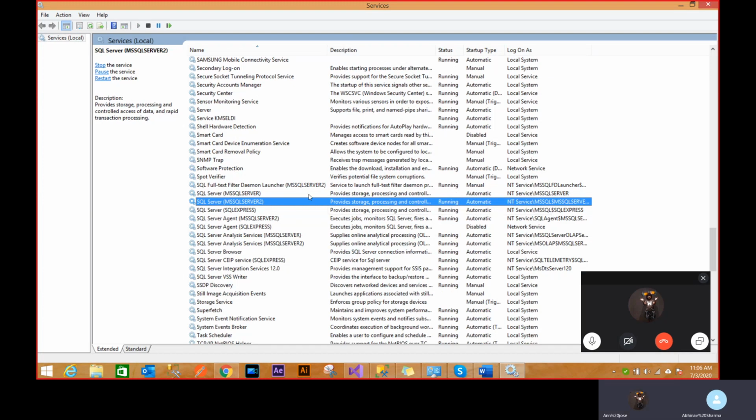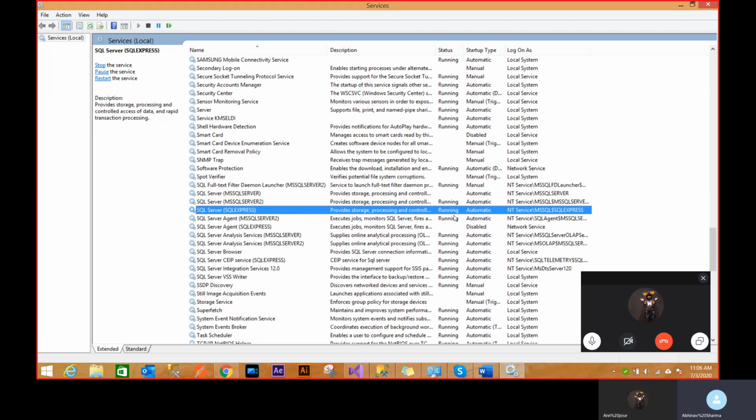These are all the services that actually run the database for you. And as you can see, SQL Express is also running. Because I want to connect to this server, it has to be running somewhere. This is more on the deeper side, but it gives you an insight into what I'm actually connecting to. There's a process running with this service, running somewhere.